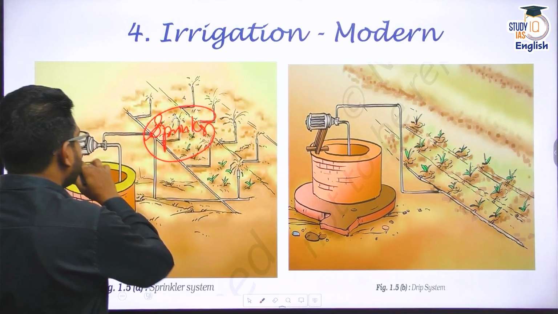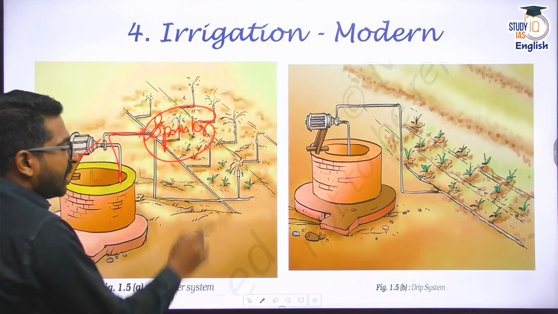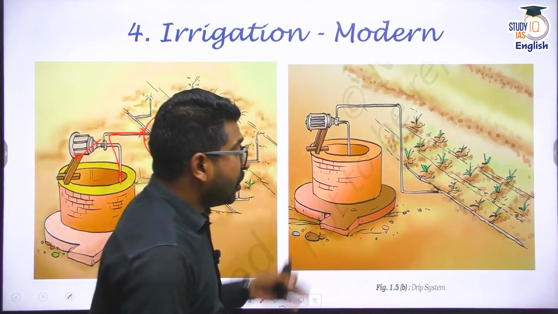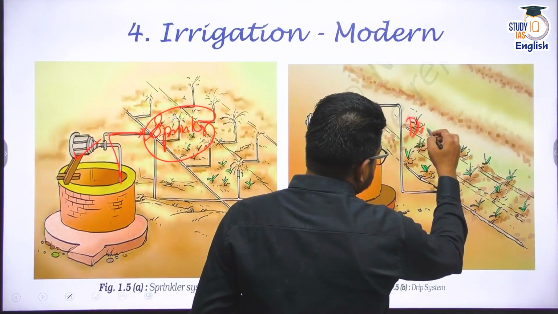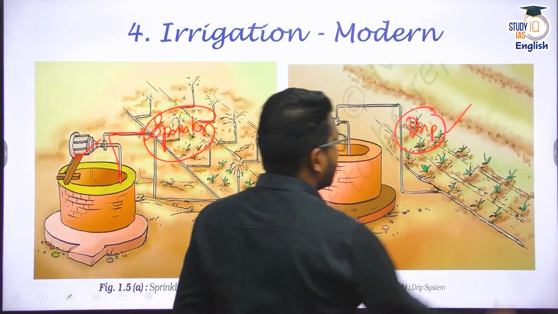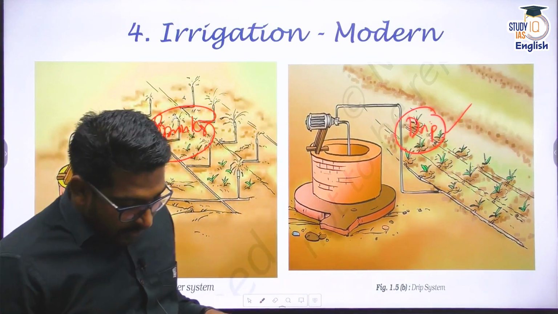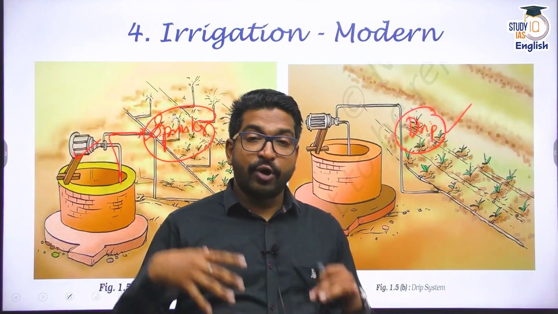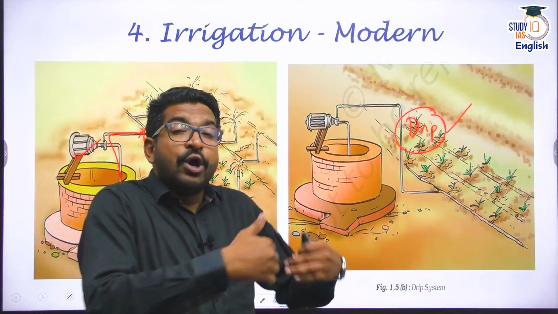From the well, there is a pump which has been installed. The water is drawn and it falls as if it's raining. Sprinkler system. We also have different kinds of drip irrigation systems. We talk about water efficiency. We already know that in India, many areas are water stressed. There is less water available for irrigation, less water available for almost all the things.